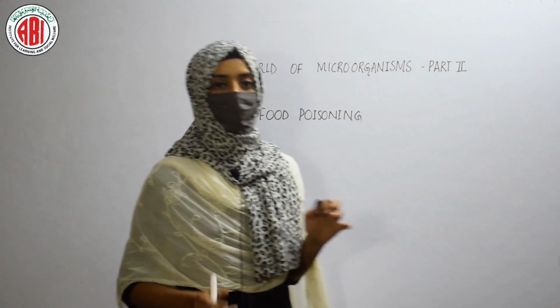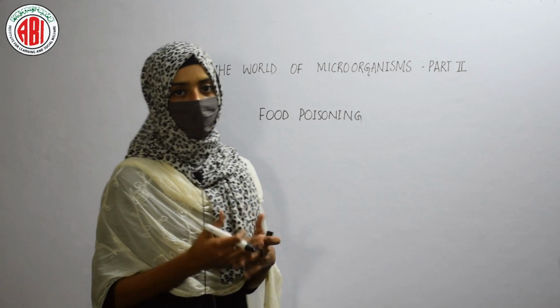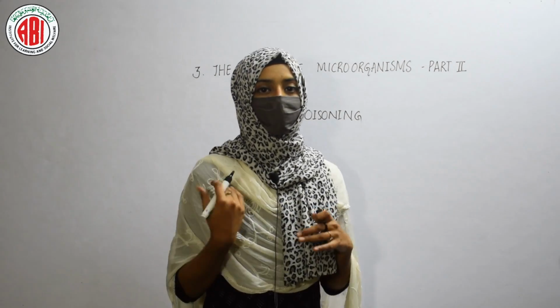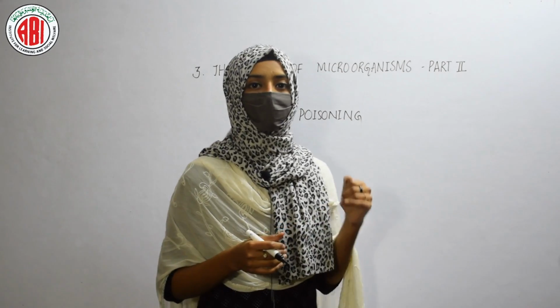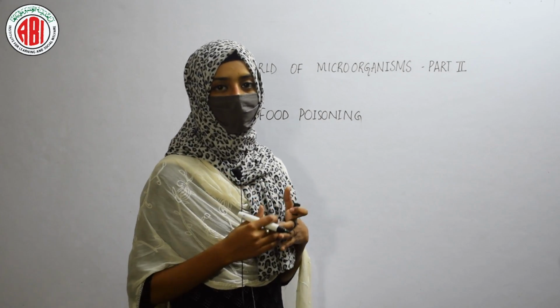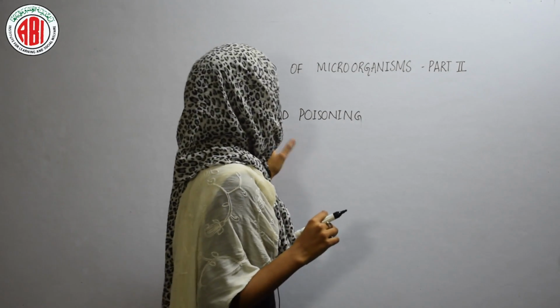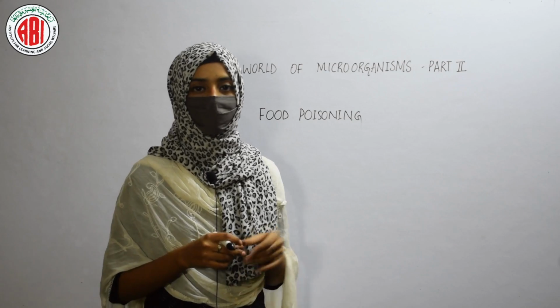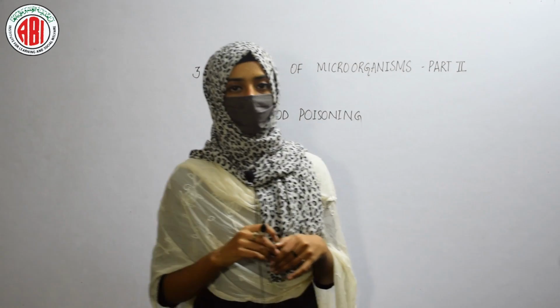Whenever the food is uncovered or kept without proper preservation, it leads to spoilage, and if that spoiled food is consumed by human beings, it results in food poisoning. The human body shows different symptoms like vomiting and diarrhea, and in some conditions it may lead to death also.